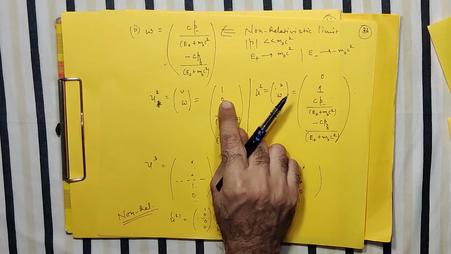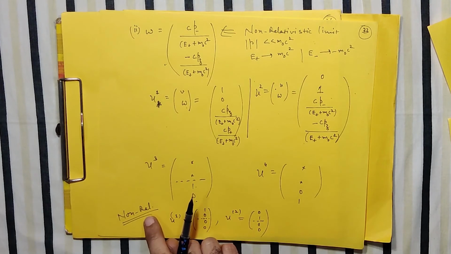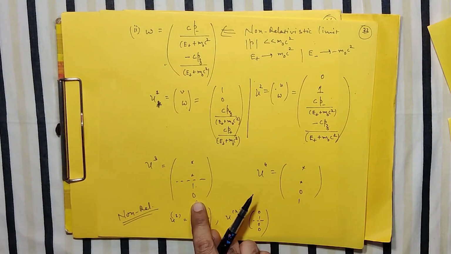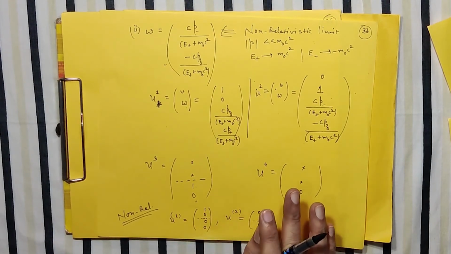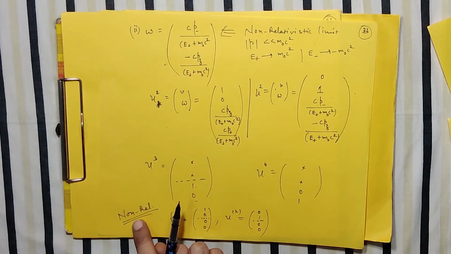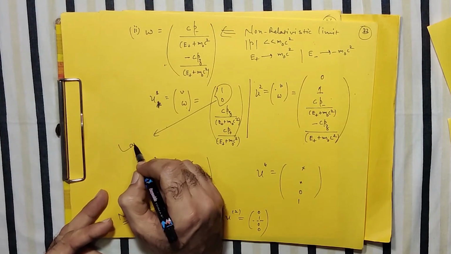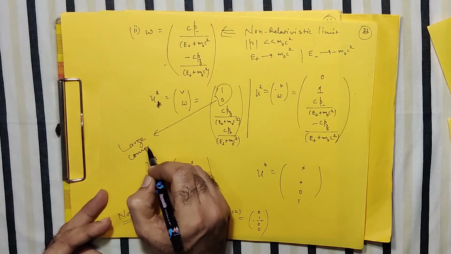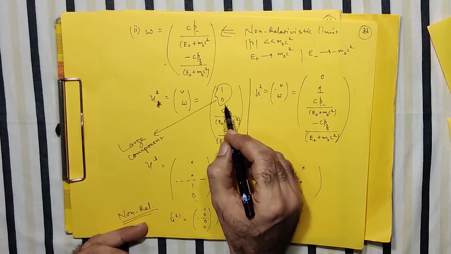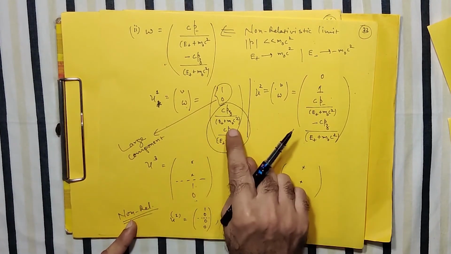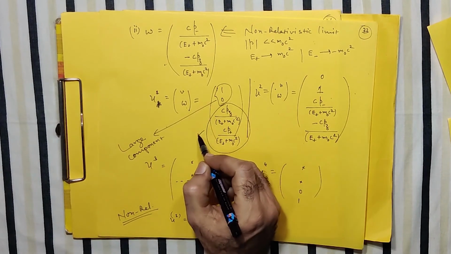Whatever their contribution is in the relativistic domain, they contribute equally in the non-relativistic domain. So these (1, 0), (0, 1) components, they are unchanged. They are not at all changing their value even when you go to the non-relativistic domain. And therefore, they are unchanged components. We call them the large components. Whereas these components, which are almost 0 when you consider the non-relativistic case, when your p is very small, are known as the small components.